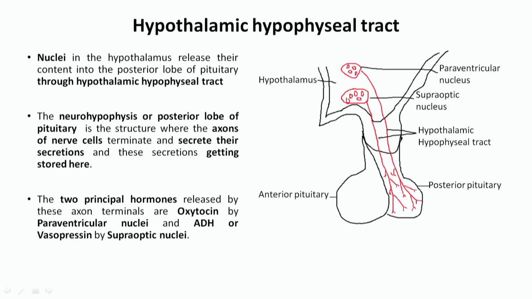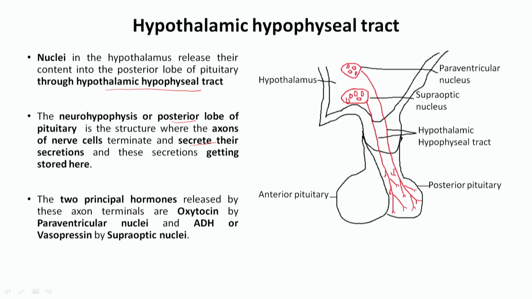Nuclei in the hypothalamus release their content into the posterior lobe of the pituitary through this tract. The neurohypophysis, or the posterior lobe of the pituitary, is the structure where the axons of the nerve cells terminate and secrete their secretions, which get stored. The posterior lobe of the pituitary does not synthesize any hormone.